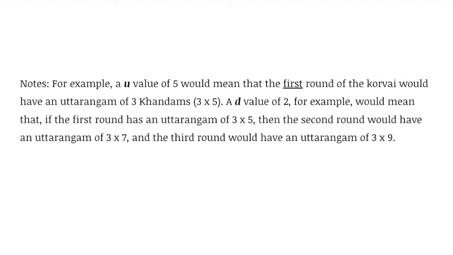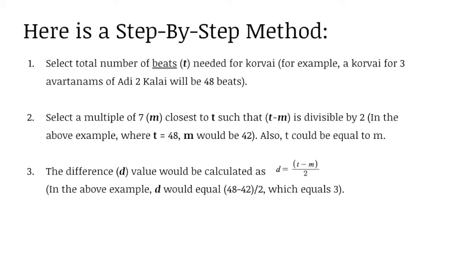It is also important to note that D could definitely be a negative value. So this may seem a bit complex on first look. However, there is a 5-step process to greatly simplify the finding of such Korvais.